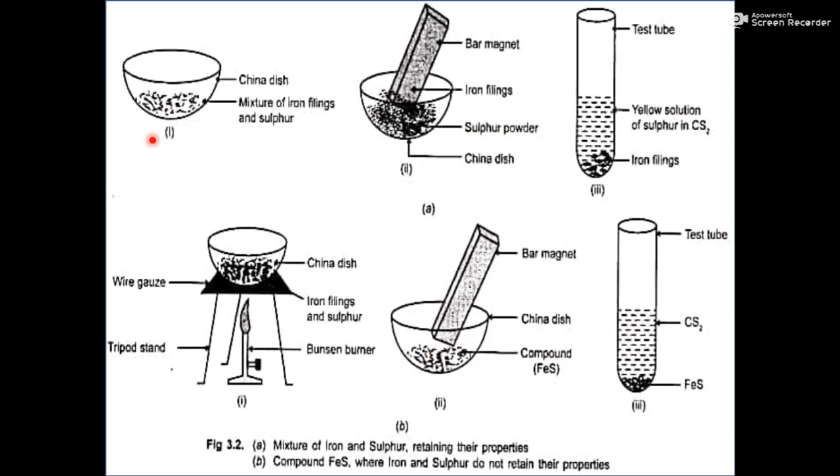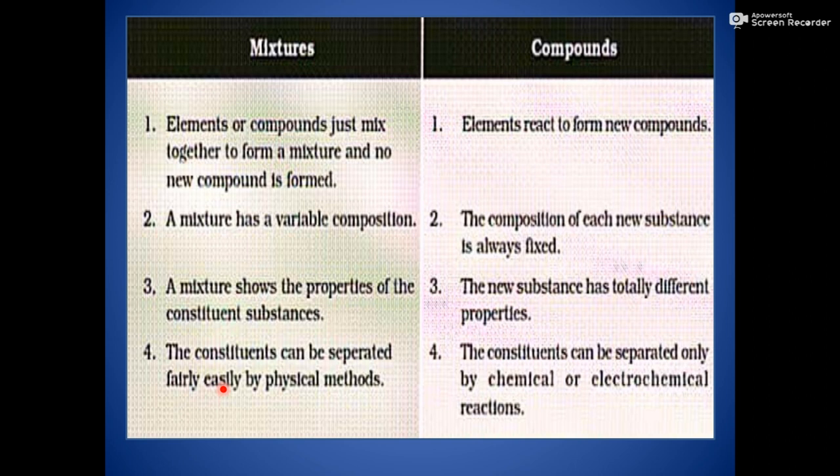Secondly, you can separate a mixture by using physical methods, like by using a magnet, or by using carbon disulfide, but in a compound we cannot separate them by a simple physical method. So I think with the help of this activity, this difference is very clear to you.